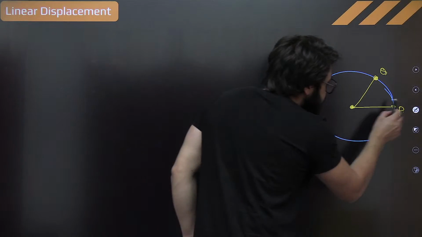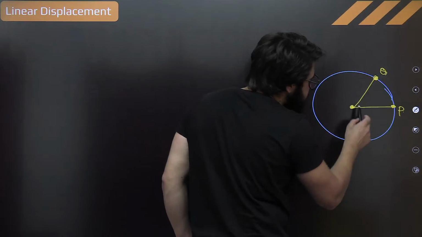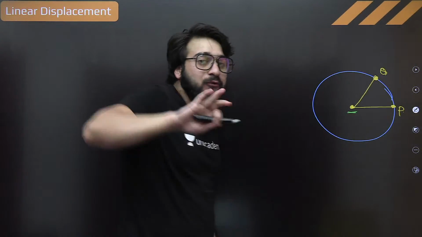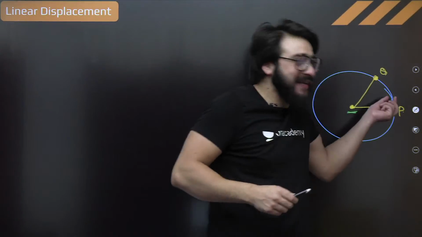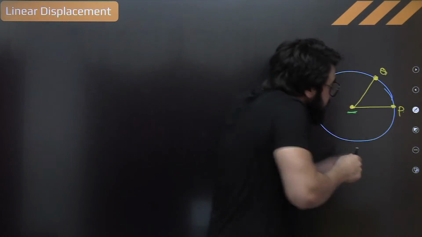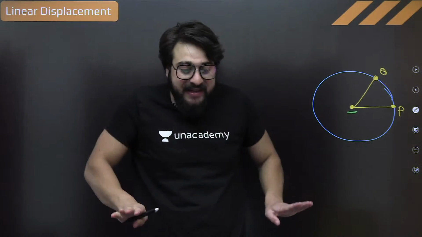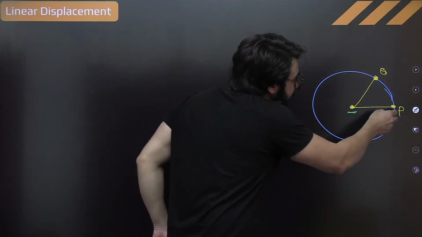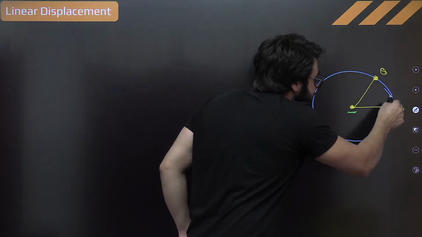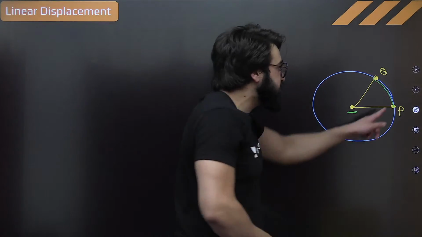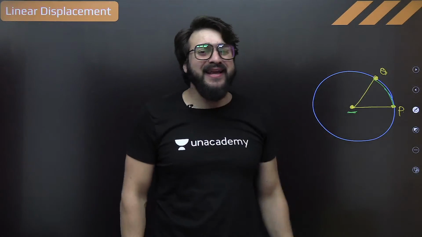Now, if I ask you a very simple, very basic question over here. You observed this particle from this frame, you observed this particle from the center. Now I'm asking you, you sit on the particle itself, you observe this particle from this frame only. When you sit on the particle and the particle travels from P to Q, does it seem like it is moving linearly?